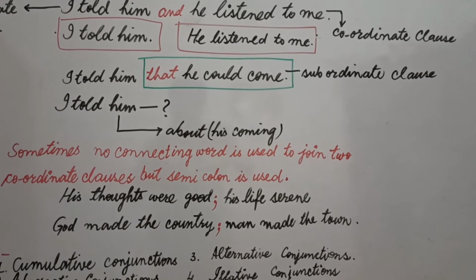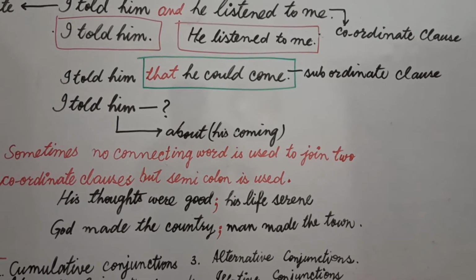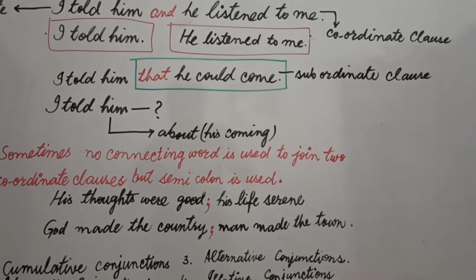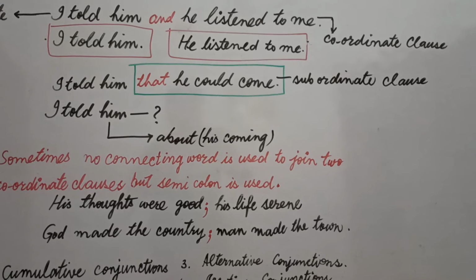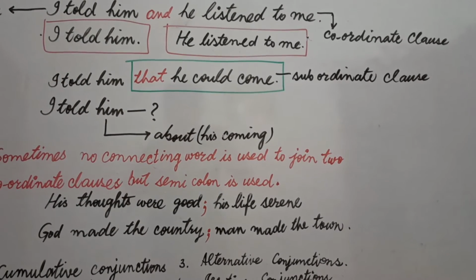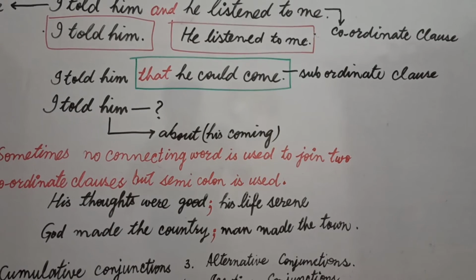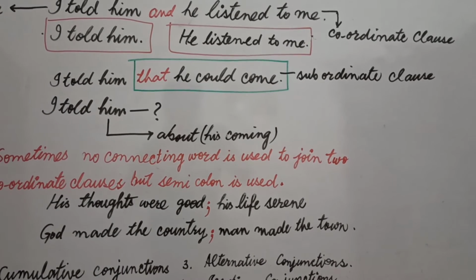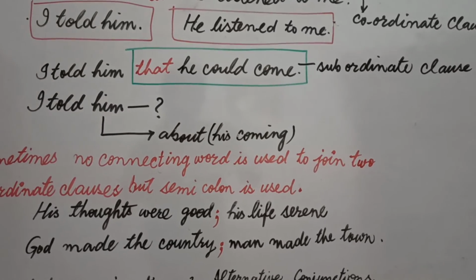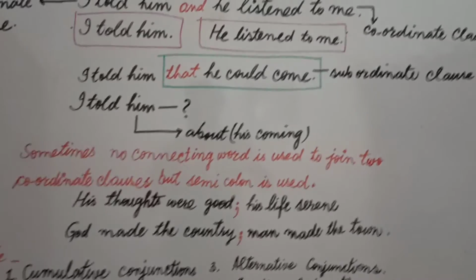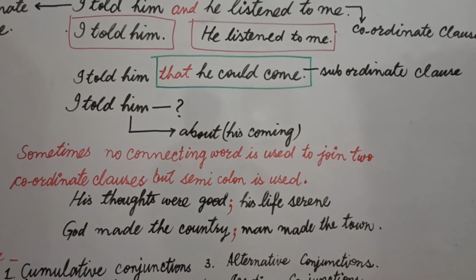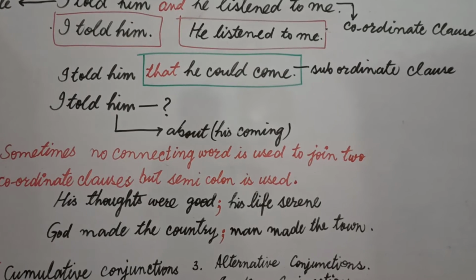And which words did I omit here? His thoughts were good. I omitted "his life was". Serene. His thoughts were good, his life was serene, and I omitted "and". We have omitted two words, "and" and "was". That's why it is a compound sentence, and in place of "and" I used a semicolon, and I omitted "was", and the final sentence is: his thoughts were good and his life serene.